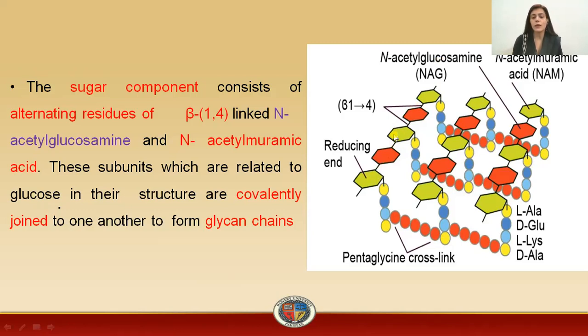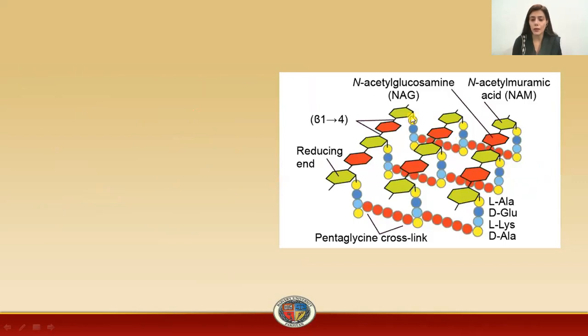Now, formation of this glycan chain is represented by a name of the process, which I will discuss later on. And now this is one chain. This is another chain. This is the third chain. These are the glycan chains. Now you can see that these chains are interconnected to one another, and these are actually connected to one another with the help of the amino acids.